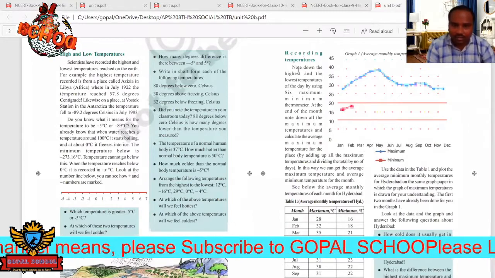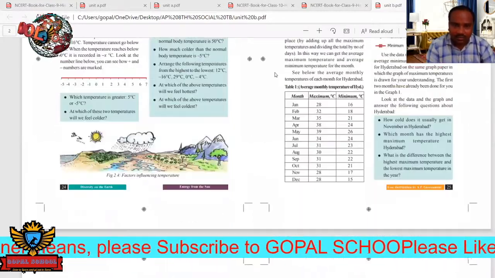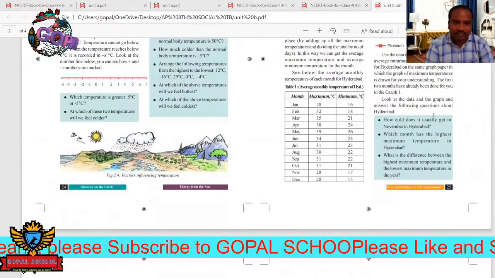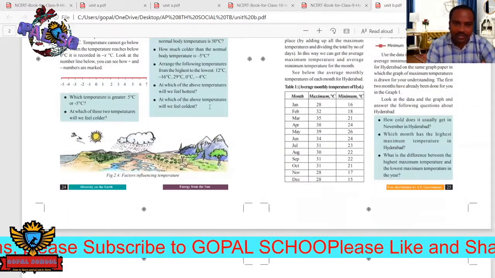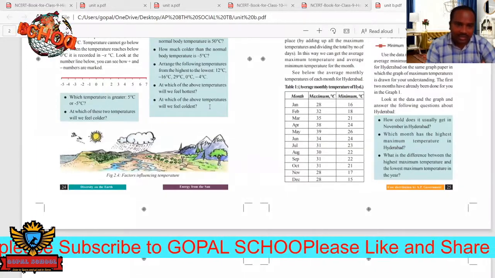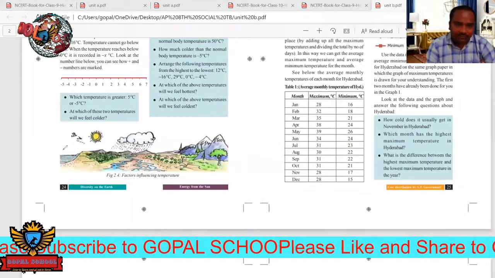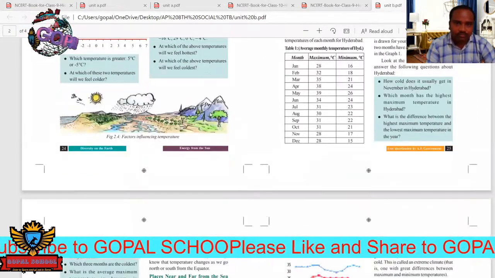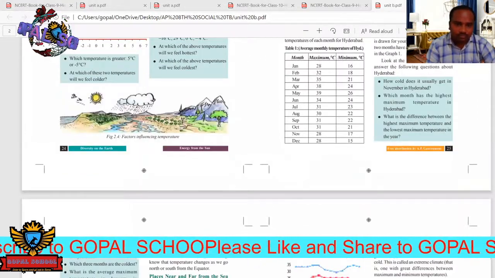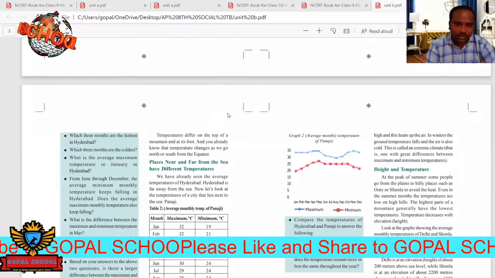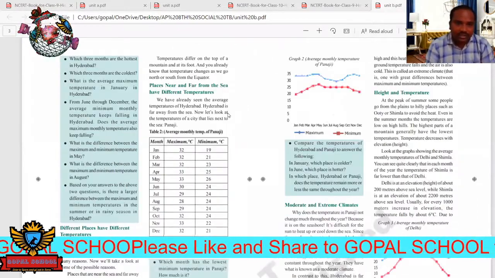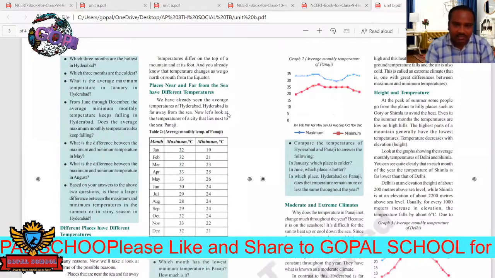Next, let us move forward. Here it is: factors influencing temperature. What are the factors influencing temperature? They may ask a separate question.